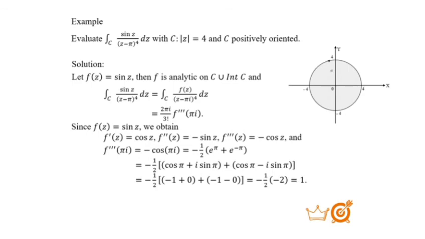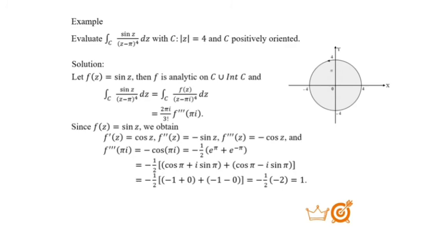Now, since f(z) is equal to sin z, then we obtain f prime of z is equal to cosine z, and f double prime of z is equal to negative sin z, and f triple prime of z is equal to negative cosine z. And now we evaluate f triple prime at πi. We already have that it's negative cos πi, and we also have the definition of cosine in complex analysis.